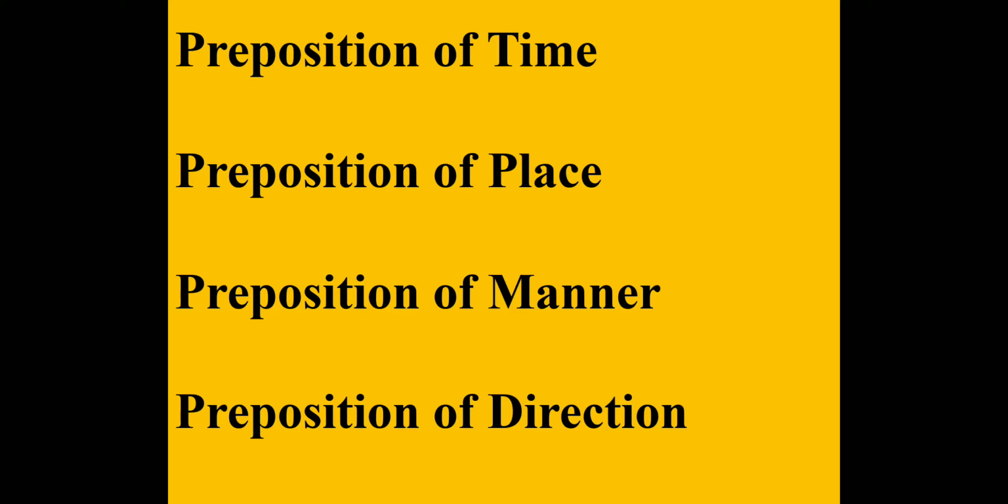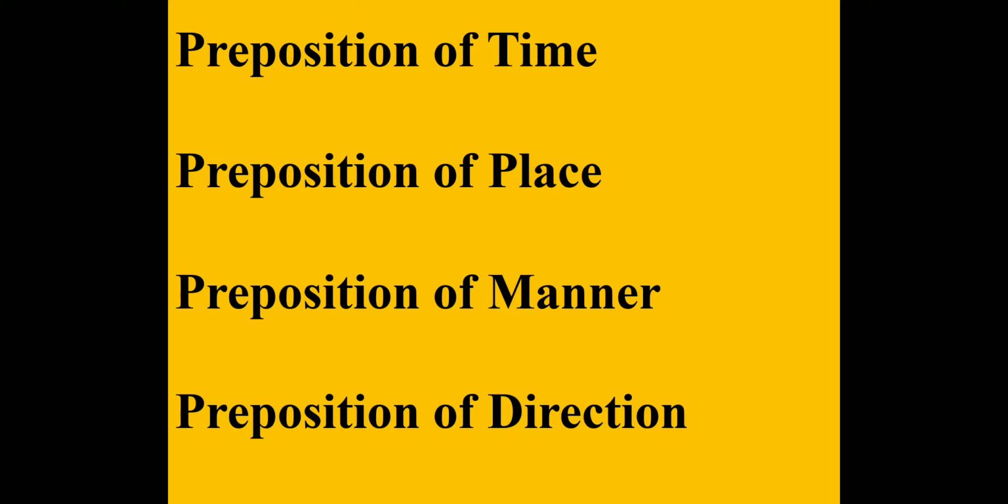Preposition of place tells us where a certain thing is happening. You know, where a certain thing is kept: on the table, under the table, at the gate, under this, over this, behind this. So we get to know about the place. Preposition of manner tells how a certain thing is happening: with this, for this, by this, and so on.